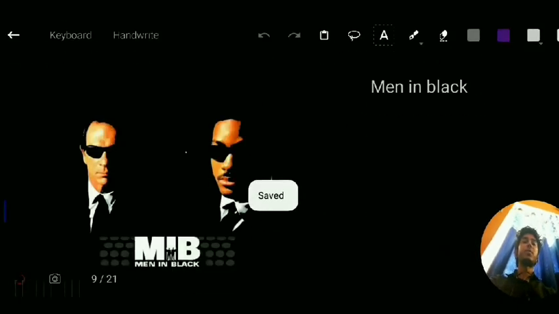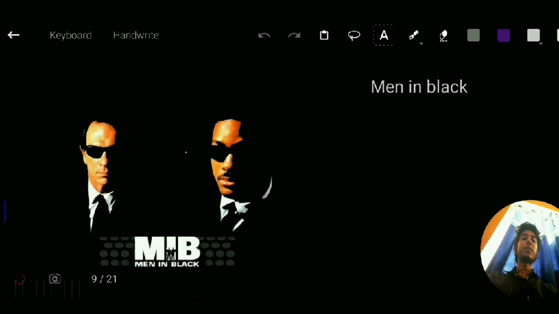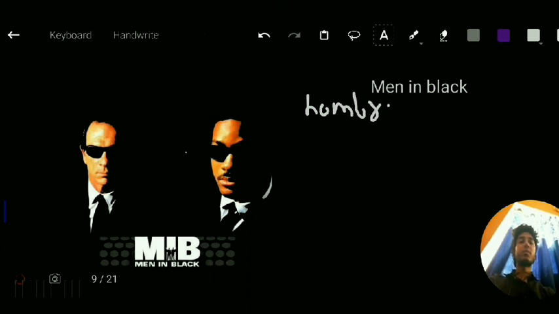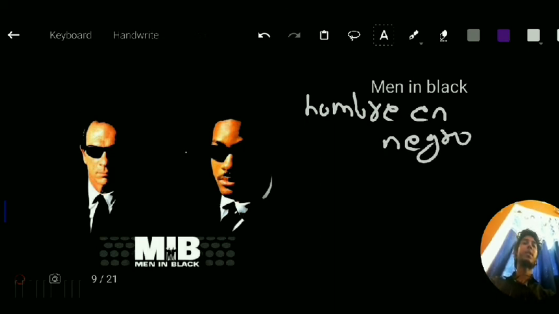So now here we are going to translate men in black. We know that the word for black is negro, and for men it is hombre. So we are going to translate this as hombre in negro. But this is the literal translation. The Spanish people generally say hombre de negro. That means the man in black, like man of black. But the literal translation will be hombre in negro.